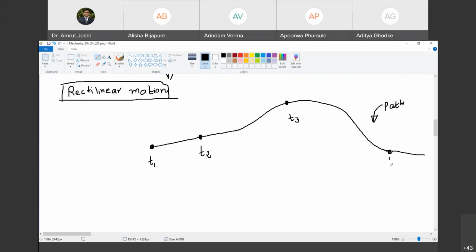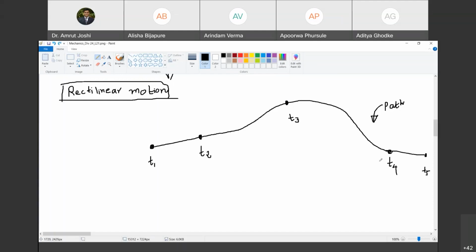Yes, sir. At time t4, it was occupying this position, and at time t5, it was occupying this position. The observer observed the motion of a particle from time instant t1 to t2. Is it rectilinear? Yes, sir. The observer observed the motion from t1 to t3. Is it rectilinear? No, sir. The observer observed the motion from t4 to t5. Is it rectilinear? Yes.